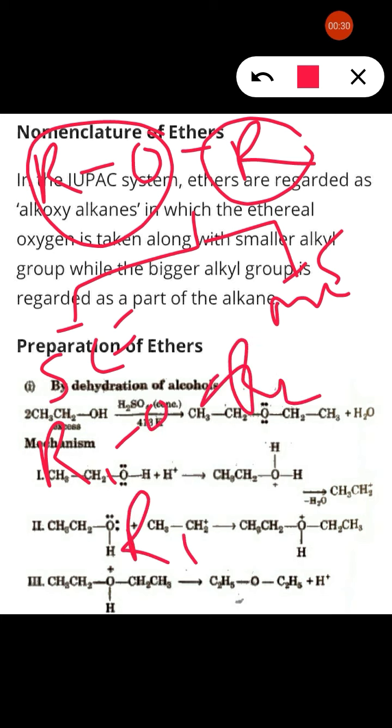So here R1 is equal to R2, that is said to be simple ether. But in case of mixed ether, R1 and R2 are not the same, meaning two different alkyl groups are attached, that is said to be mixed ether.